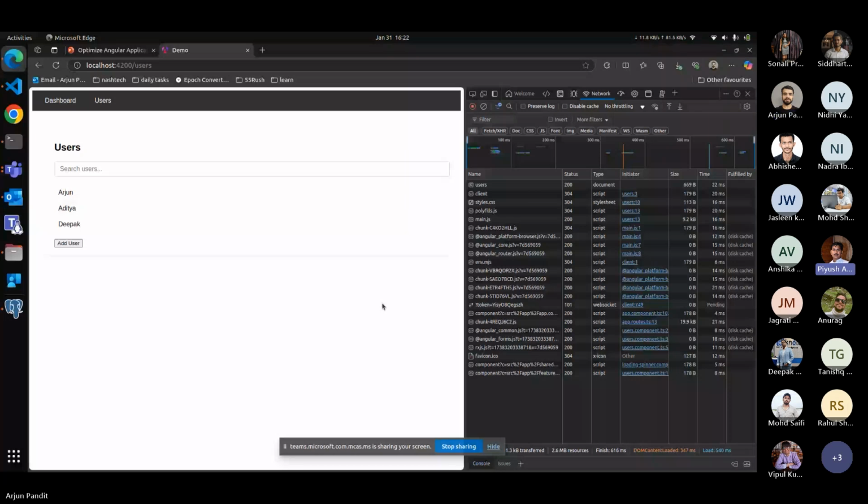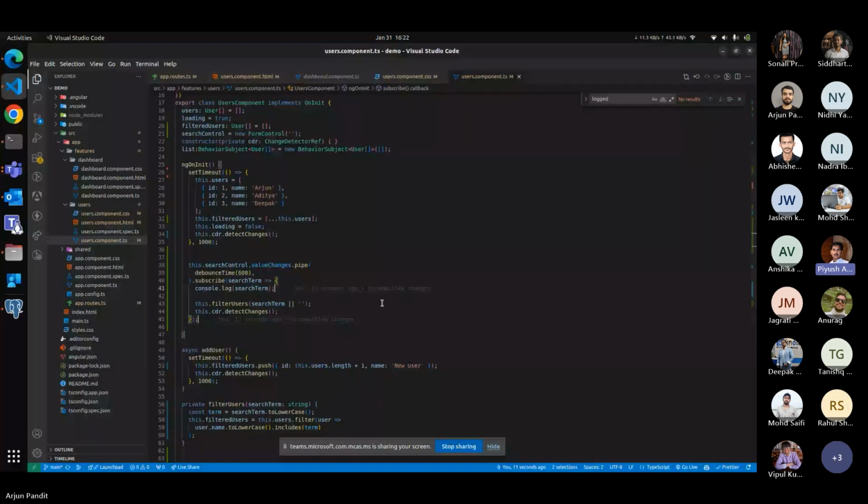Just go back to the code, Arjun. So we can use changeDetector.detectChanges, which tells Angular that we now have new data and to update the view. It will re-render the template and then update the view. Now we have control, and we are telling Angular to do it.